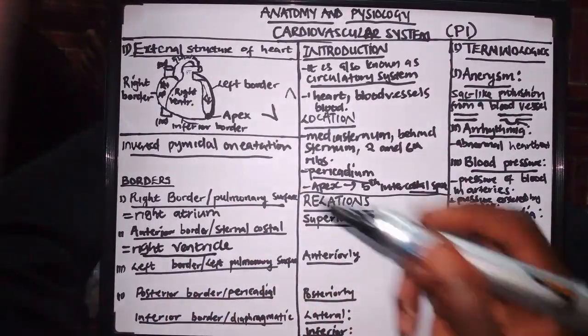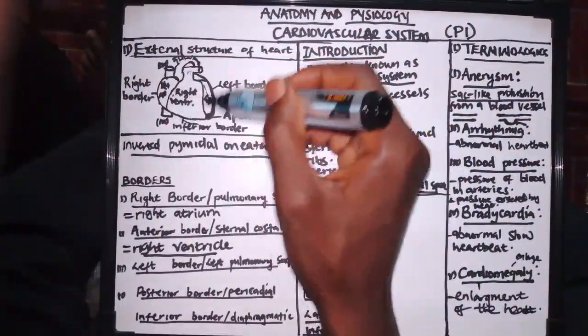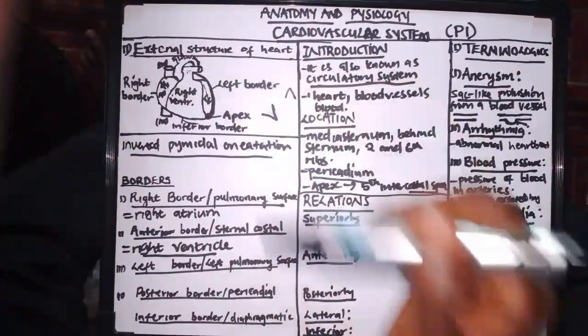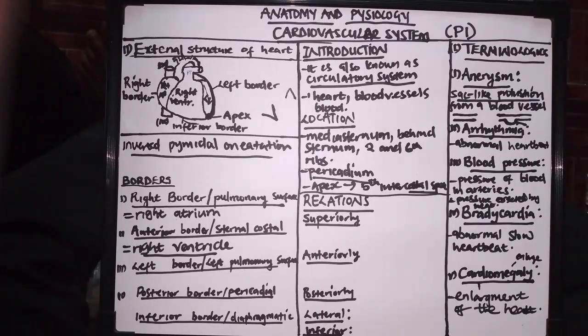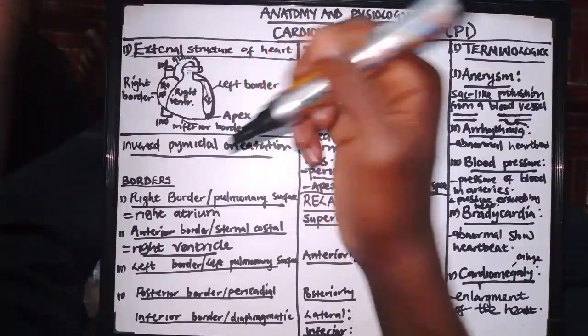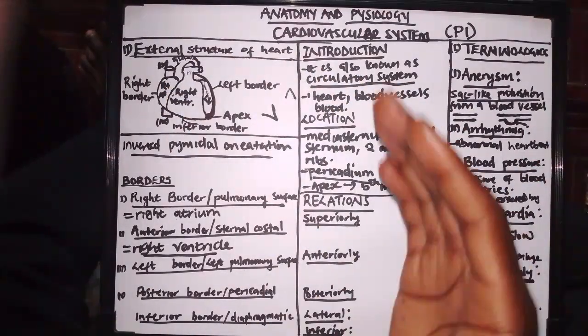So unfortunately we couldn't show the anterior surface, but you can see where the right ventricle is. This is the anterior border, or the sternocostal surface. Then next we are going to talk about the left border, or the left pulmonary surface, which is this side. I explained why it is called the pulmonary surface, because it is related to the lungs. Then what forms the left border?